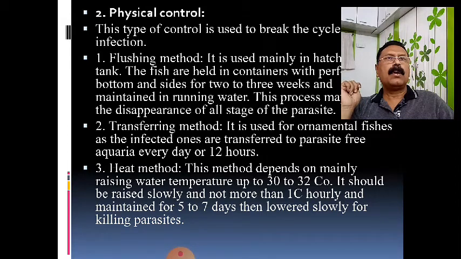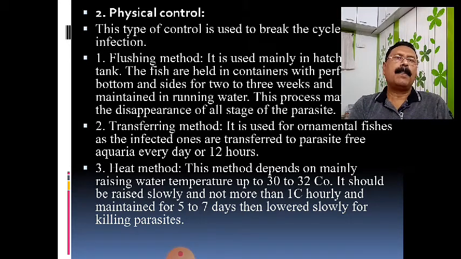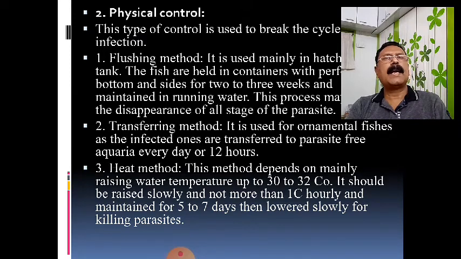Dear friend, the second method of control is physical control. In this physical control, what we have to do is break the cycle of that infection. During quarantine, what happens? Here we are breaking the cycle of infection. Therefore, we also have to apply such a scheme to break the cycle of the infection. So how will we break the cycle of infection? What does physical control include? Physical control is possible by the flushing method. Secondly, the transferring method, and third, the heat method.